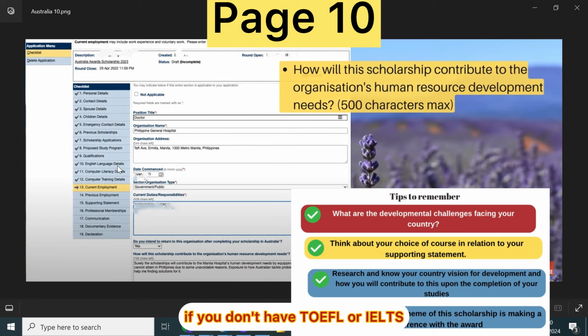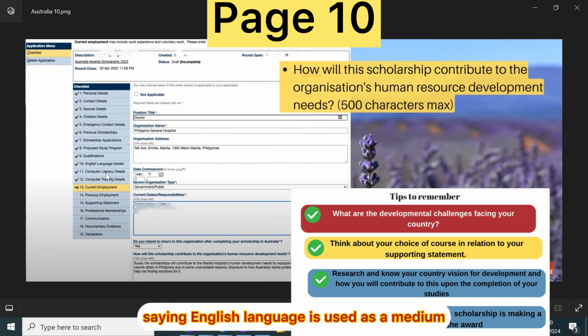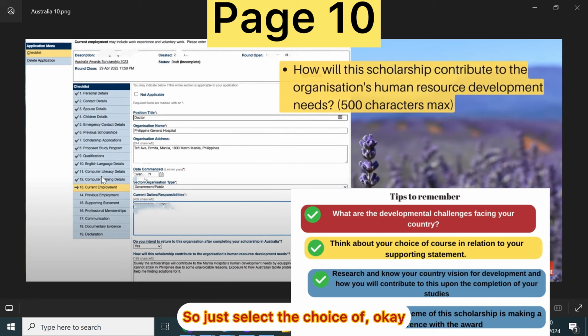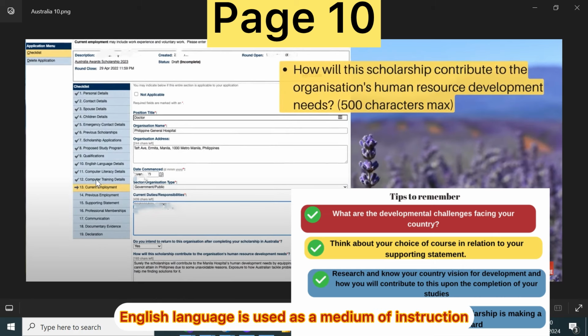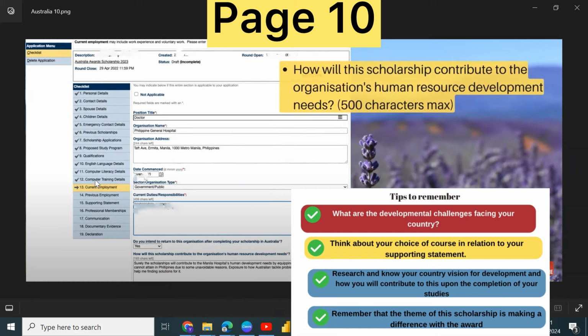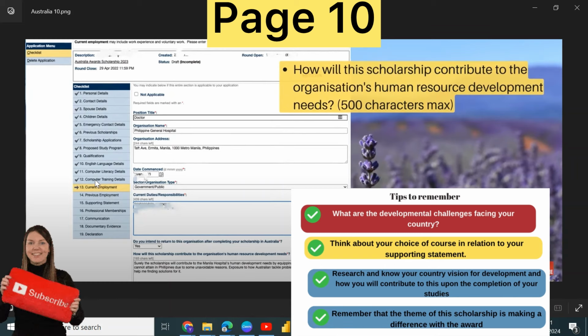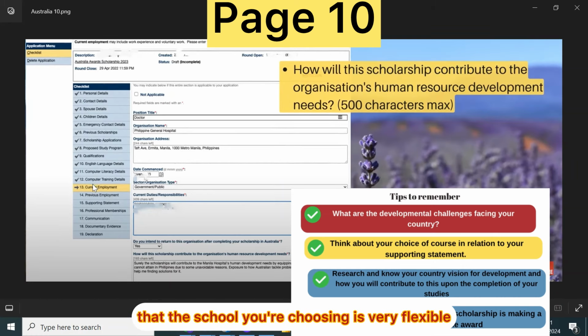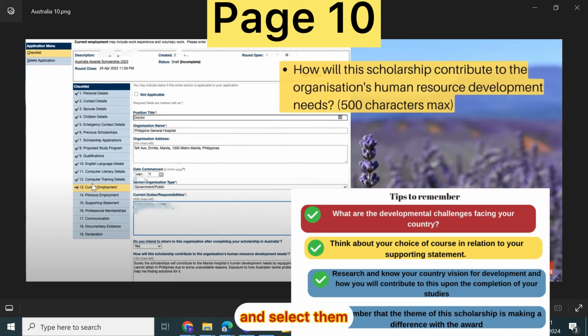If you don't have TOEFL or IELTS, you can get a letter from your university saying English language is used as a medium of instruction during your bachelor. Then you can use that letter here. So just select the choice of, okay, English language is used as a medium of instruction during my bachelor degree. So you don't need to upload the result of this test. Another thing you can do is to make sure that the school you're choosing is very flexible about this English language proficiency results. So look for schools that are very flexible about these things and select them.